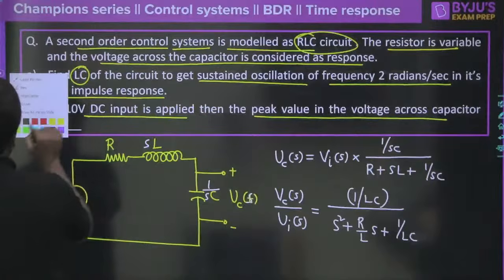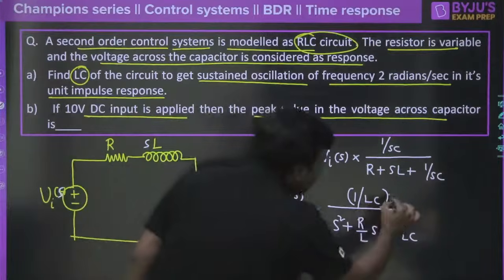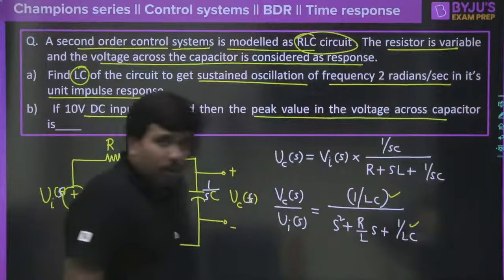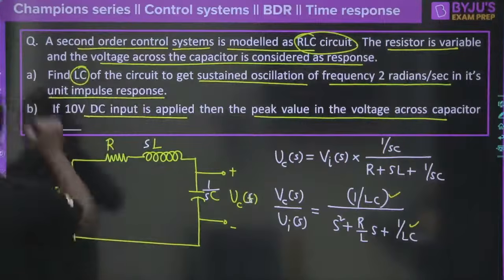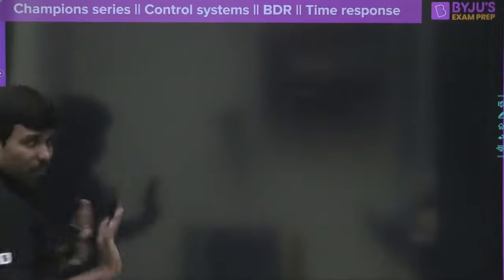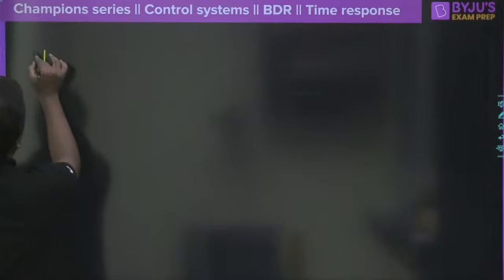Now all of you can see here, we have 1 by LC in the numerator and 1 by LC in the denominator. Now think logically. I have given this question very purposely. What was the transfer function here?